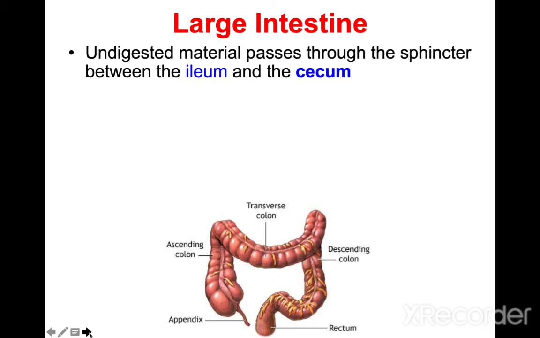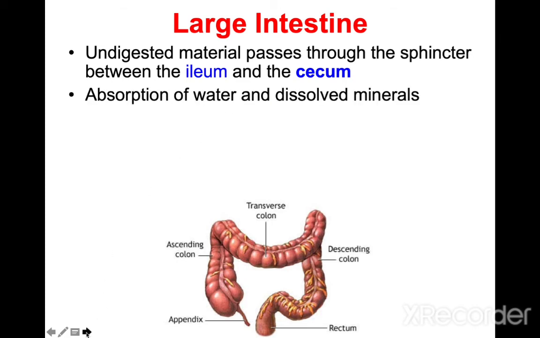Now in the large intestine, digested material passes through the sphincter between the ileum and cecum, then the absorption of water and dissolved materials starts. Then it goes to the ascending colon. The large intestine also has three parts: ascending colon, transverse colon and descending colon, and then the rectum.